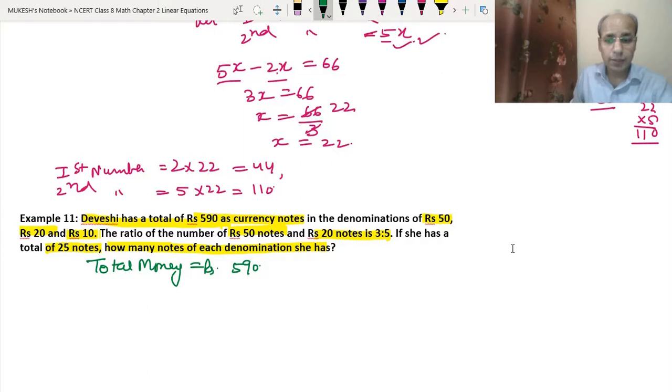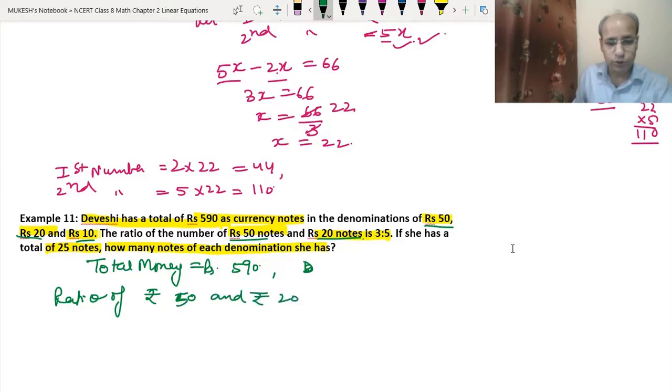Okay. The denominations are 50, 20 and 10. And the ratio of rupees 50 notes and rupees 20 notes is given. So the ratio of rupees 50 and rupees 20 notes is 3:5. So that means, just as we did in example 10, let the number of rupees 50 notes